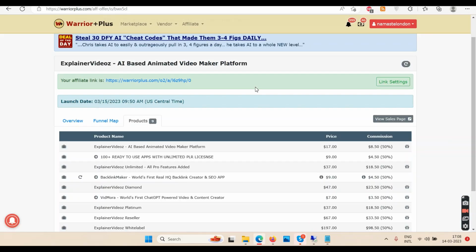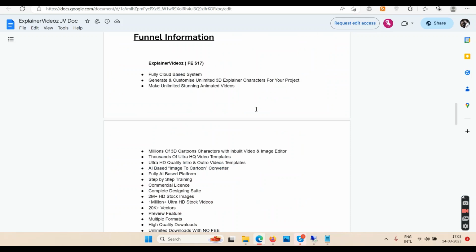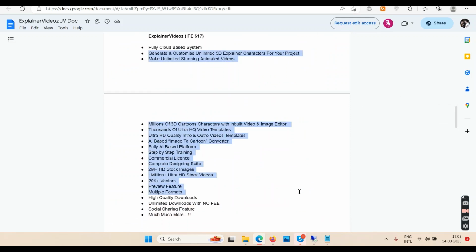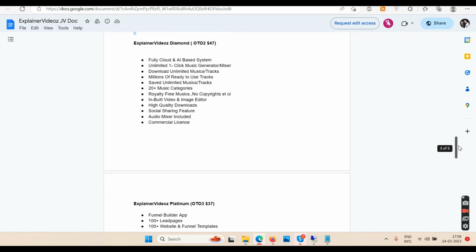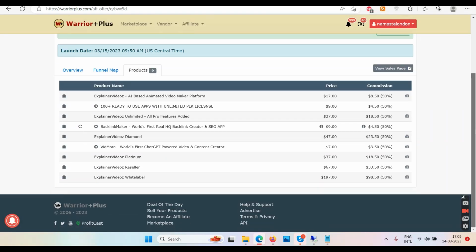Let's talk about the OTOs here. So these are the OTOs. Front end $14 after using the coupon, then OTO 1, 2, 3. More details right here. This is what you will be getting in the front end, all these features. Okay, then OTO 1 will give you this, no watermark. OTO 2 will give you these many features. OTO 3 is this, 4 is this, 5 is this. 5 is white label. Okay, again the pricing is right here, you can see.